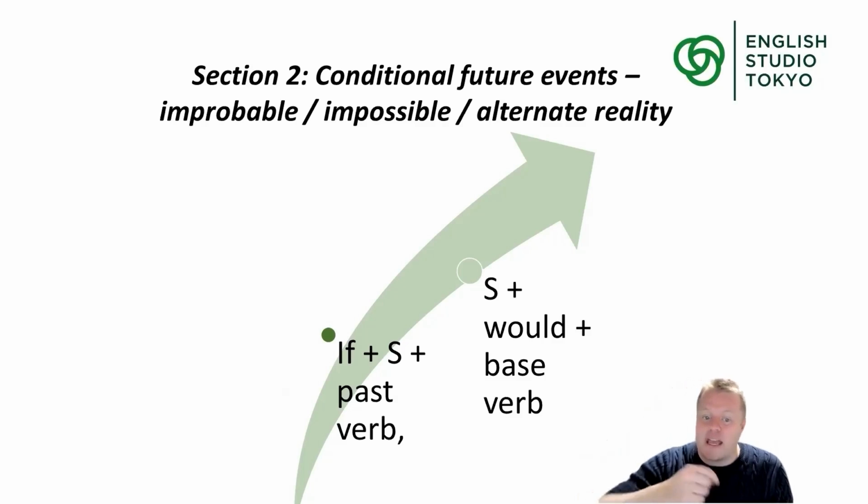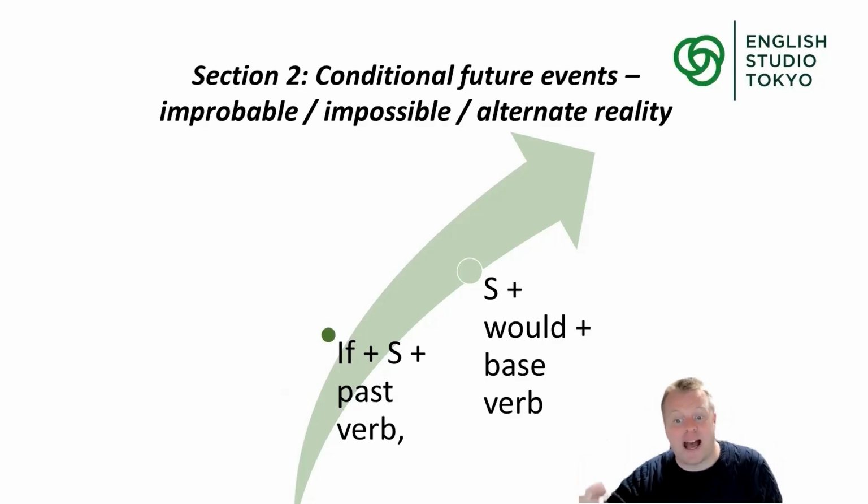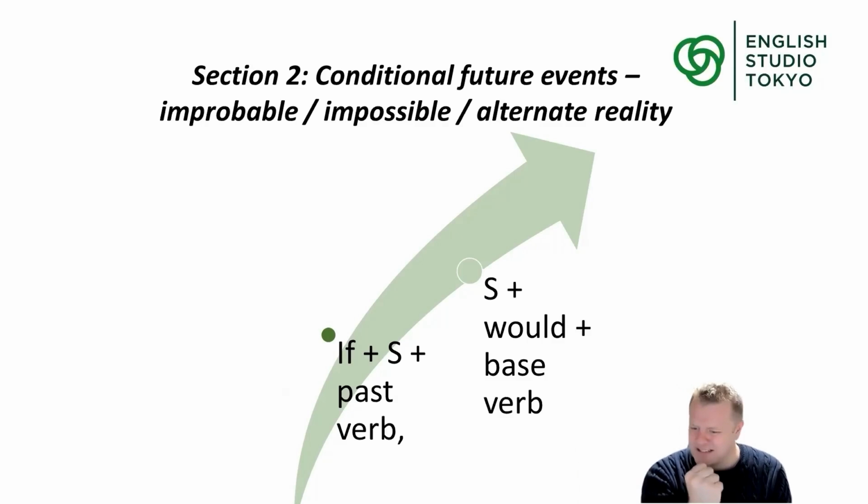So we want to say if plus a subject plus a past verb. And then in the second part of the sentence, we want to use the word would. Would in English tells the listeners that this is still not fixed. It's not a realistic possibility. It's improbable, impossible, or alternate reality.